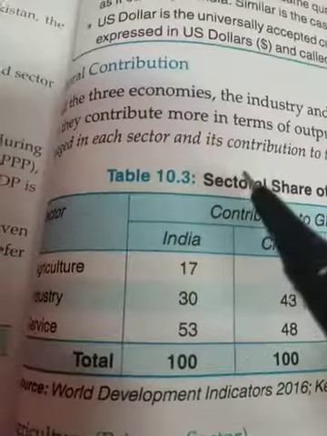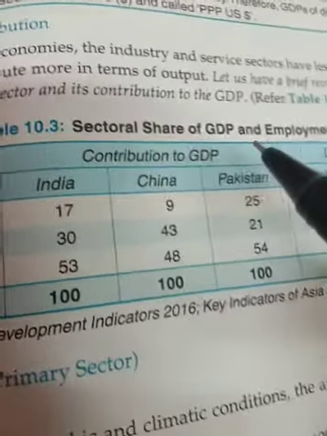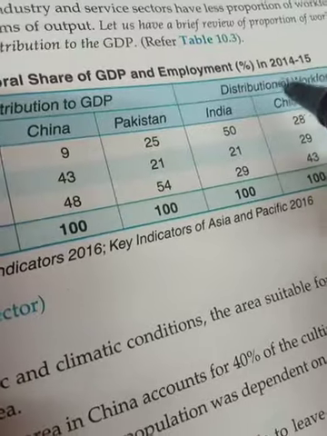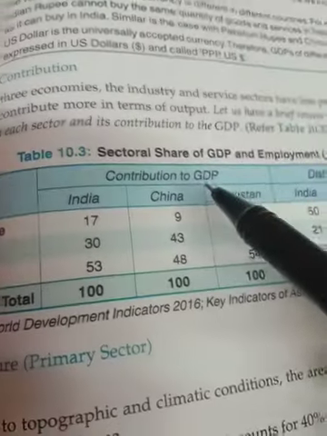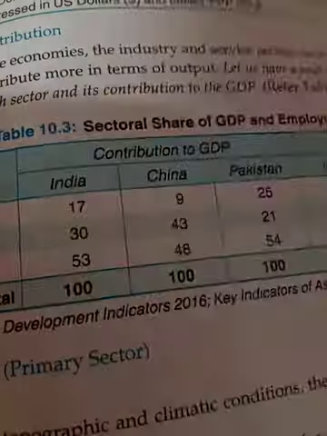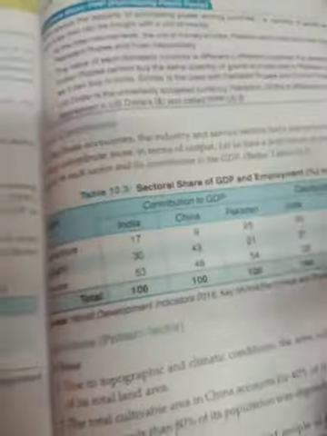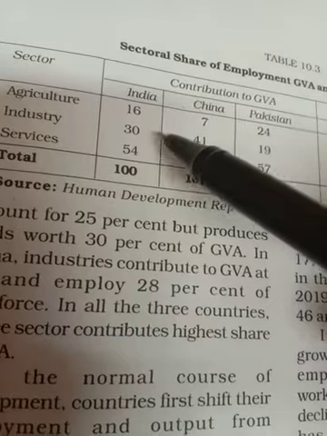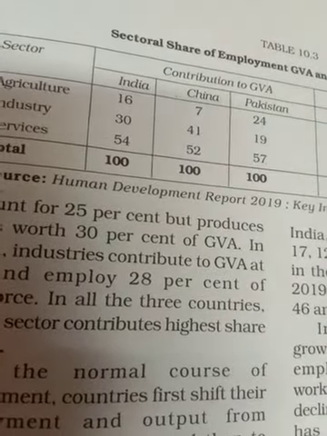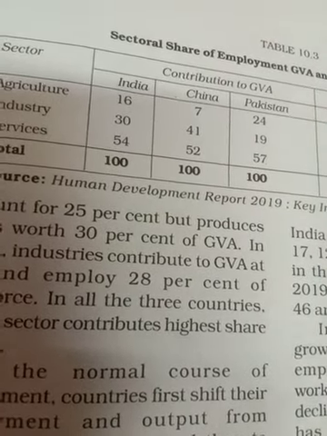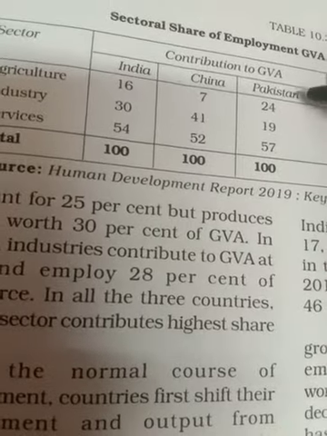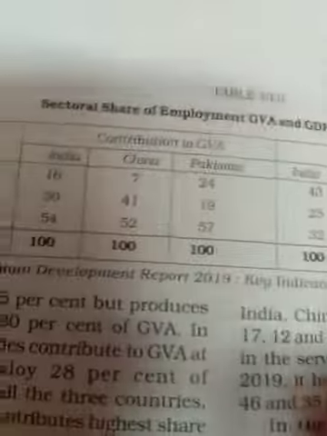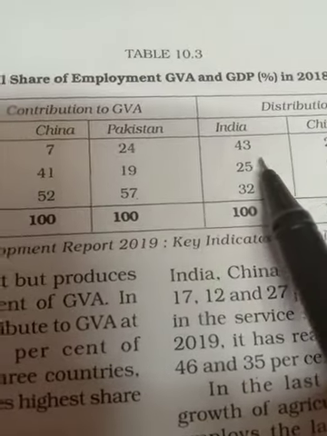Now sectoral contribution to GDP has been given for all three countries for different years, and the year 2014-15 is given in your book. If you are going through the latest NCERT, you will get the data as per 2018-19. As you can notice in the table, in agriculture, India contributes 16 to the GDP, China 7, and Pakistan 24.